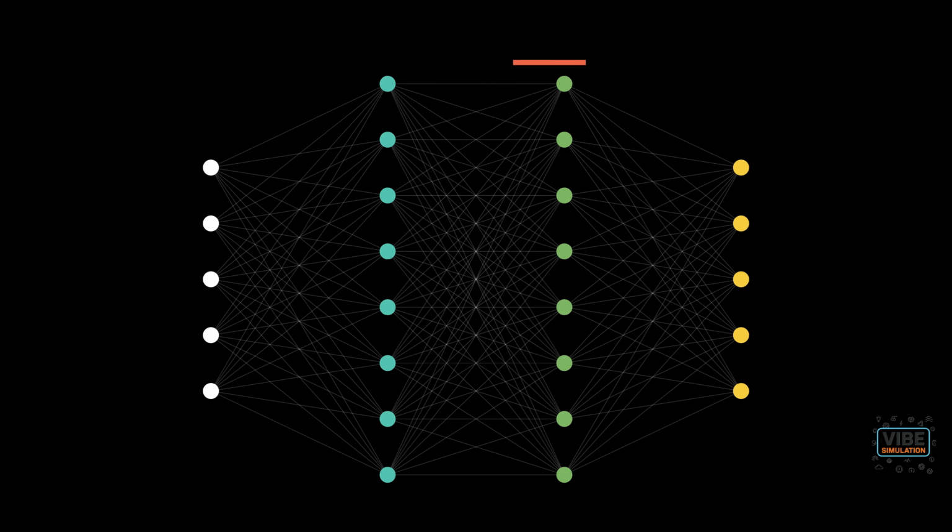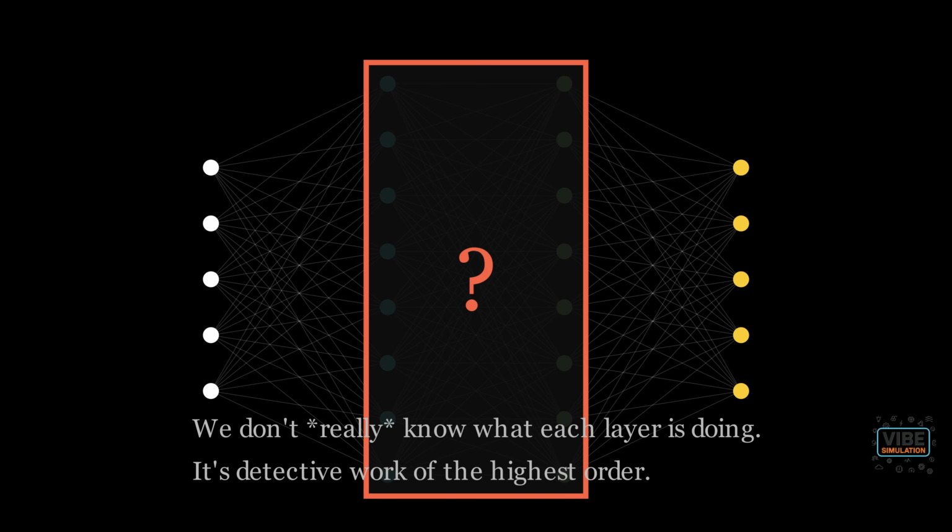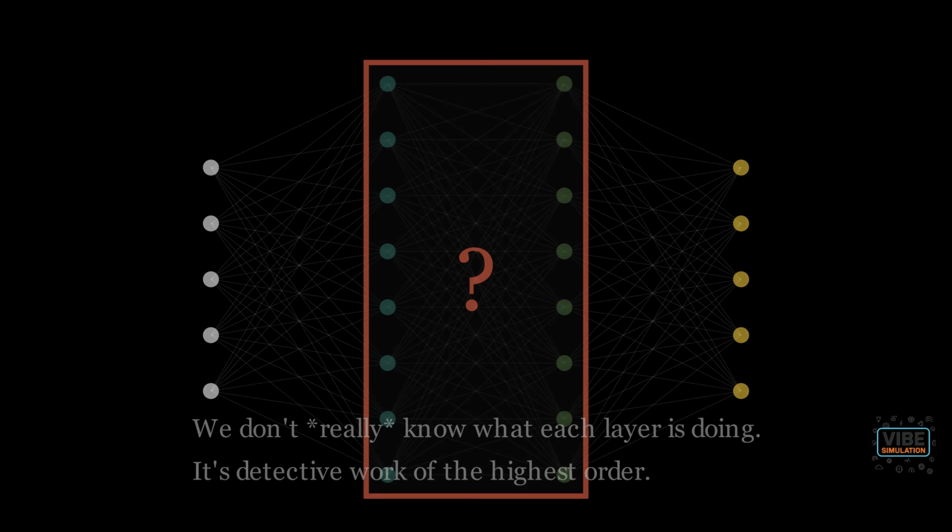And here's the kicker. While we know the overall structure, the exact function of these hidden middle layers is often a mystery. We can see the input and the output, but the internal reasoning is so complex that it's effectively a black box. Understanding what these models have learned is detective work of the highest order.